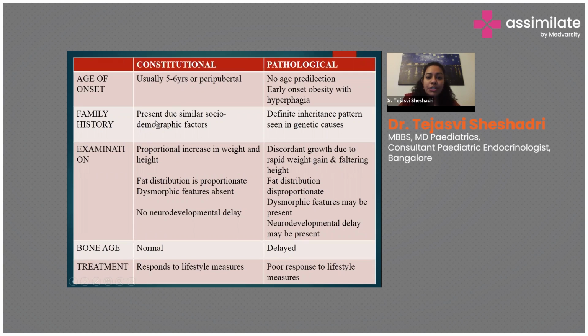And on examination for pathological causes, if there are any dysmorphic features, if there is neurodevelopmental delay, if there is a fall in the height or the height velocity is not good, but the weight is continuously increasing, that is characteristic of a pathological cause. And most pathological causes, like hypothyroidism and growth hormone deficiency, will have a delayed bone age, and they are known to respond very poorly to lifestyle measures. We need to treat them individually based on what the cause is.